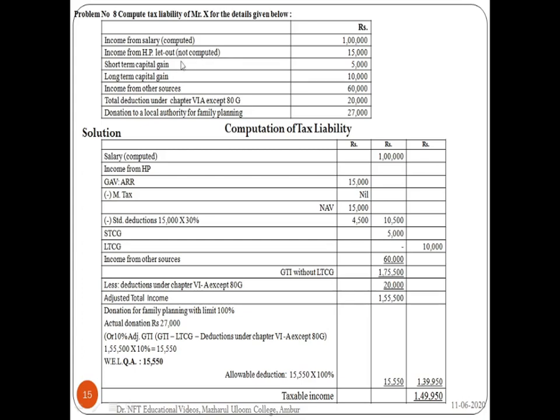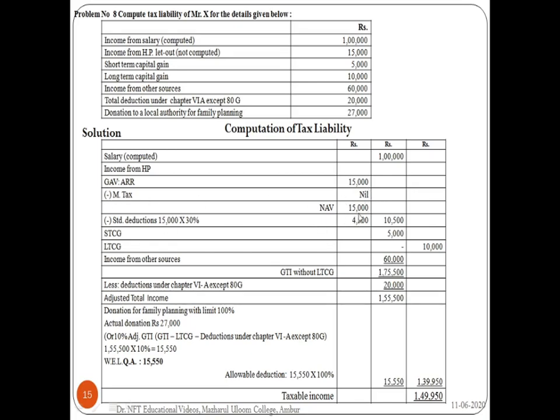It's not computed. In case not computed is given, we have to deduct the standard deduction for house property. Nothing else is given, no GAV or annual rental value or municipal tax. So here GAV, ARV, everything is 15,000 and municipal tax is nil.